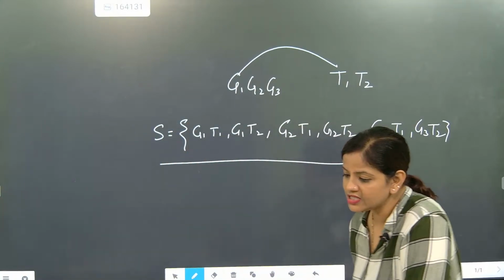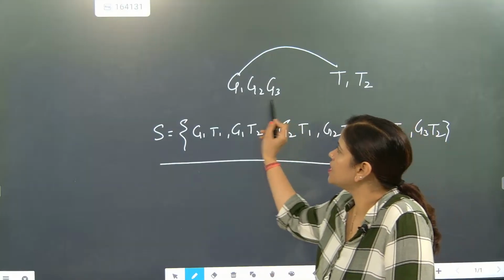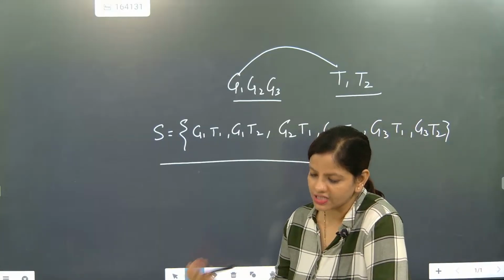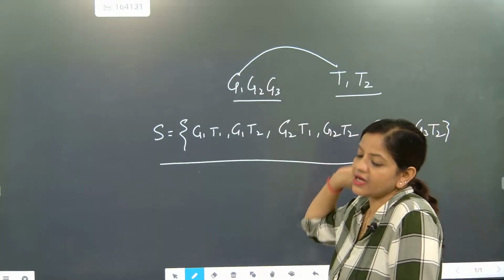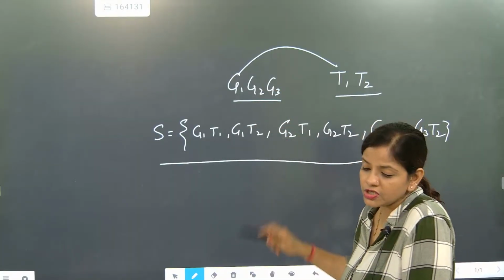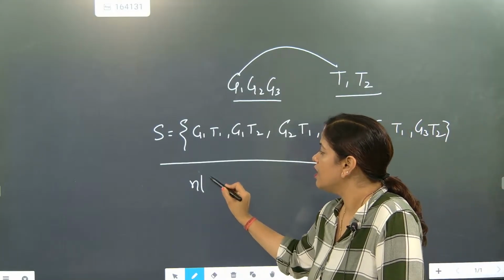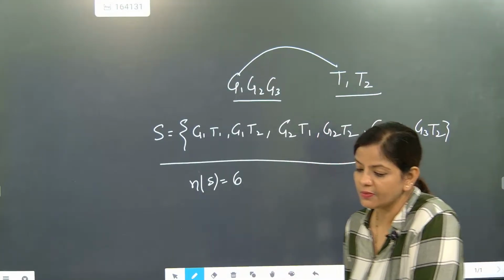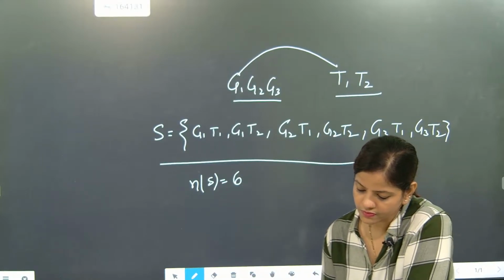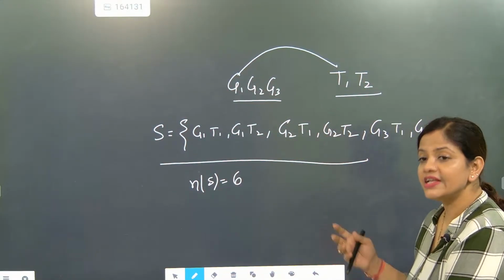Now how many elements are present, Himanshu? So this is called the sample space. The condition was that three girls are there in a class and two teachers are there. They have to participate in a program and one girl can dance with one teacher. So what are all the possibilities? Girl 1 can dance with teacher 1 or teacher 2, girl 2 can dance with teacher 1 or teacher 2, girl 3 can dance with teacher 1 and teacher 2. So 100% the total sample space is coming as 6. I hope you might have understood this one, beta. So this is a way of writing the sample space.